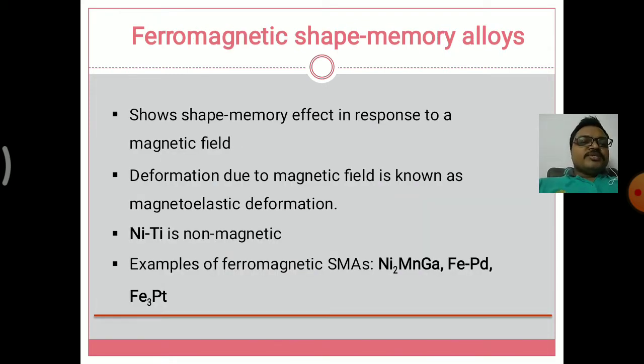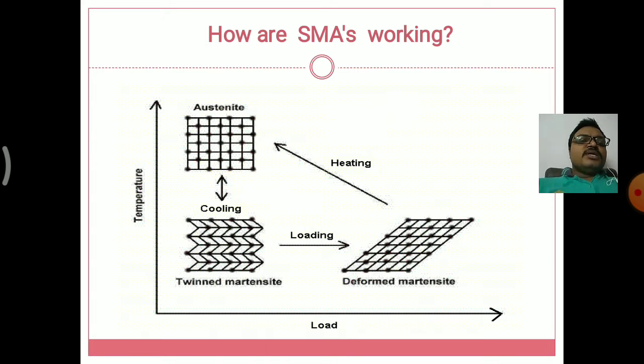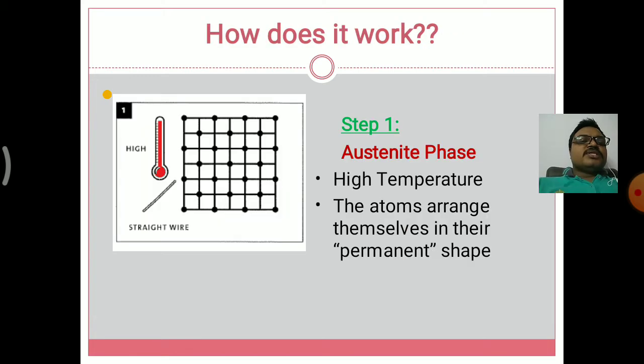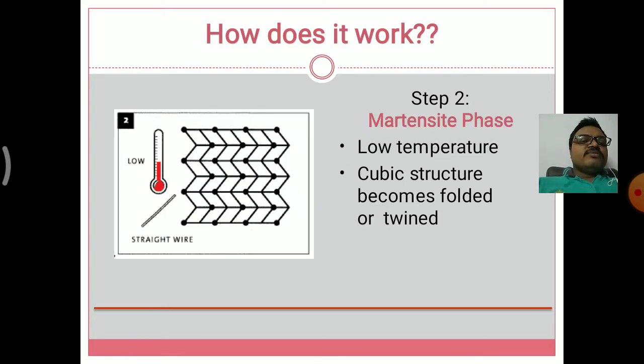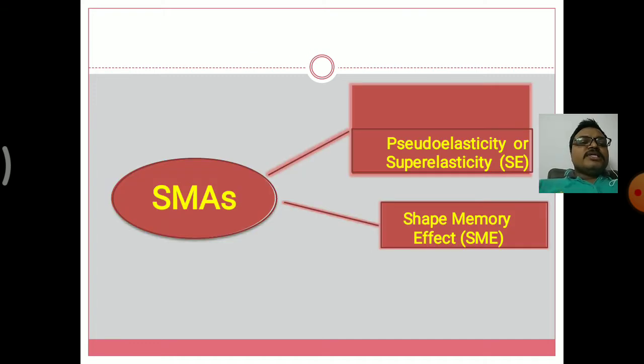Next is ferromagnetic shape memory alloys, and thermally induced phase transformation also we have seen, and how these shape memory alloys work in the low temperature graph, and different types of transformations, that is the martensitic transformation and the austenitic phase. So these are all the topics we covered in the last lecture, and in this lecture we are going to study pseudo-elasticity or super-elasticity and the shape memory effect.